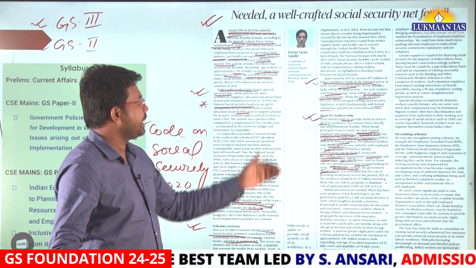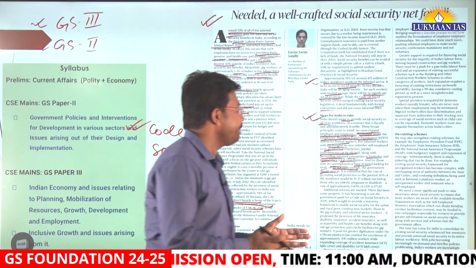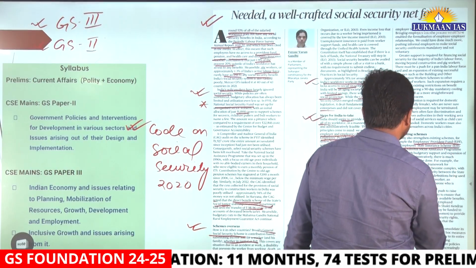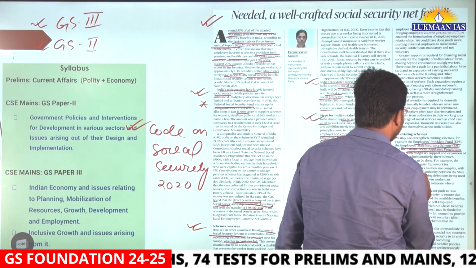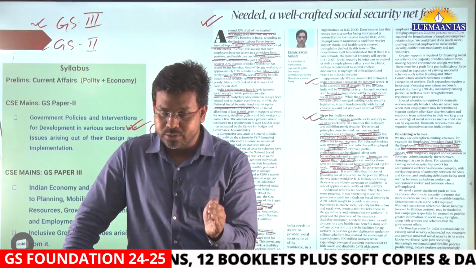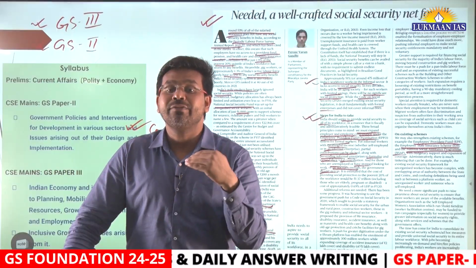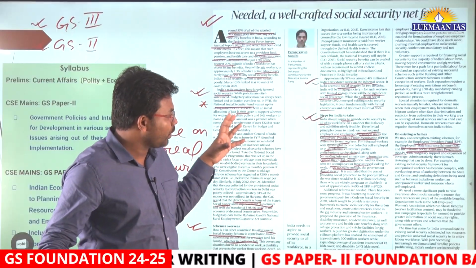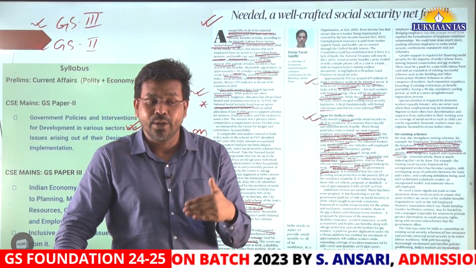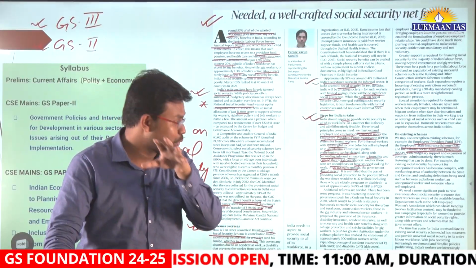Now he has talked about the schemes that are already functioning, right? We have many schemes, for example, the Employees' Provident Fund Organisation, the Employees' State Insurance Scheme, and the National Social Assistance Programme. For these schemes, the government should do away with the loopholes. The government should bring in more funds so that these schemes perform at their level best. And the author also says those schemes that are already functional should be made more robust, so there should be more scrutiny and more funds pumped into those systems.